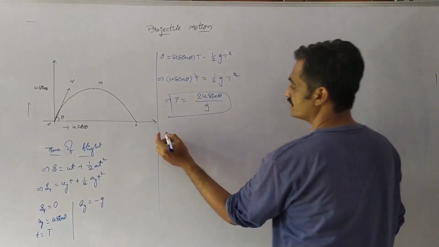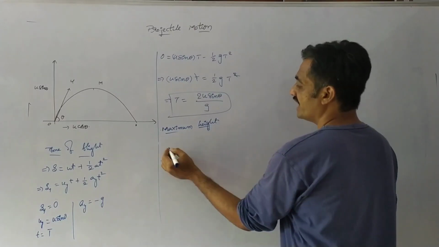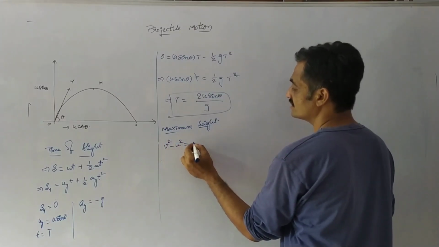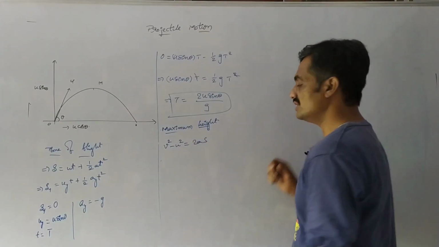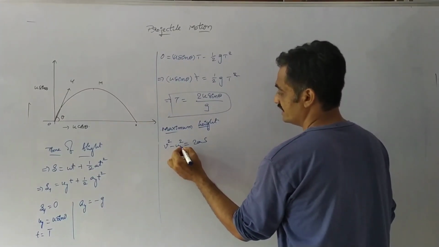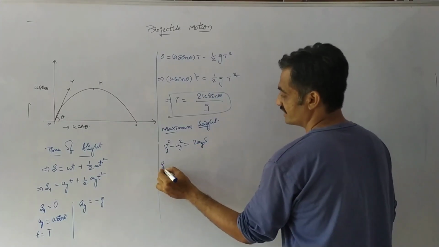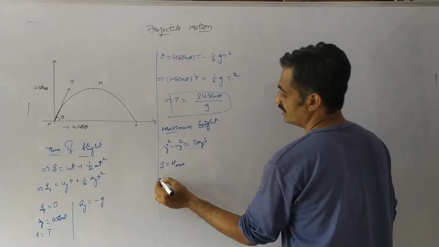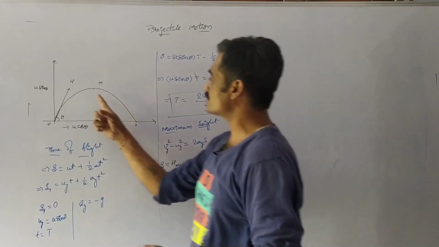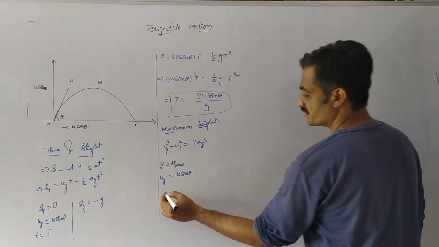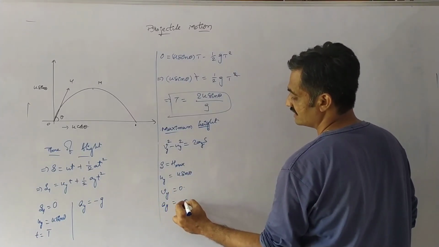Now we have to derive the equation for maximum height. Maximum height is derived by using the equation v square minus u square equals 2as, where velocity and acceleration are taken along the vertical axis. Here s equals h max, and the velocity along the y-axis is u sin theta, and the velocity at the highest point will be 0, that's why it comes to rest. So v suffix y equals 0 and acceleration along the y-axis is minus g.